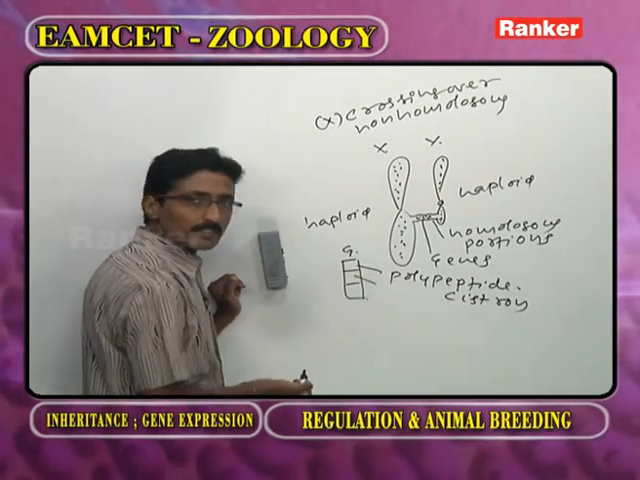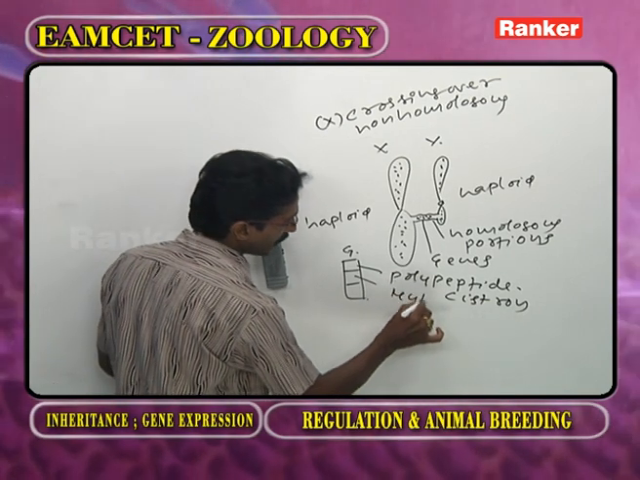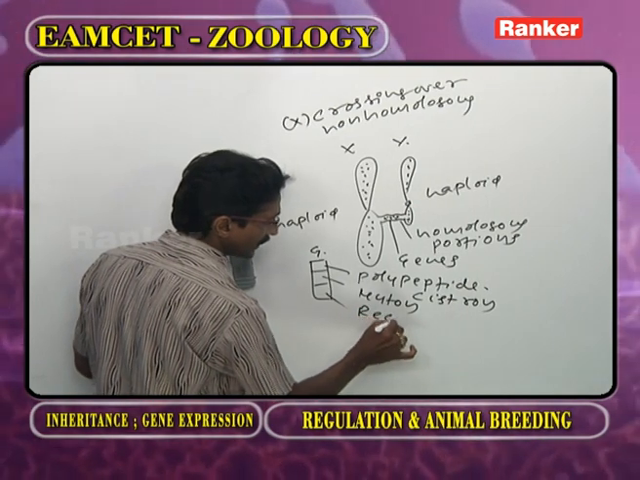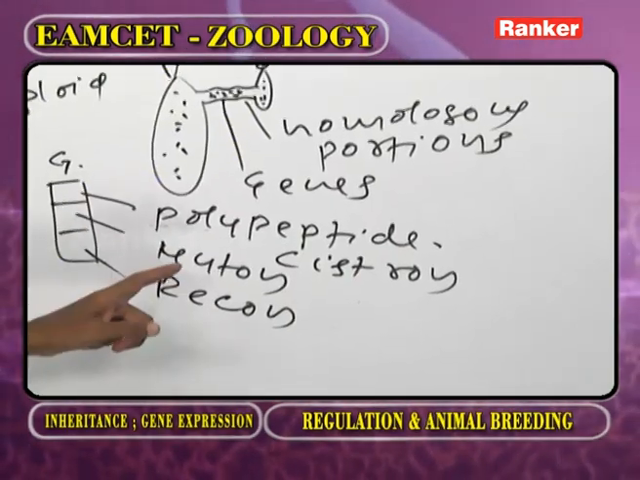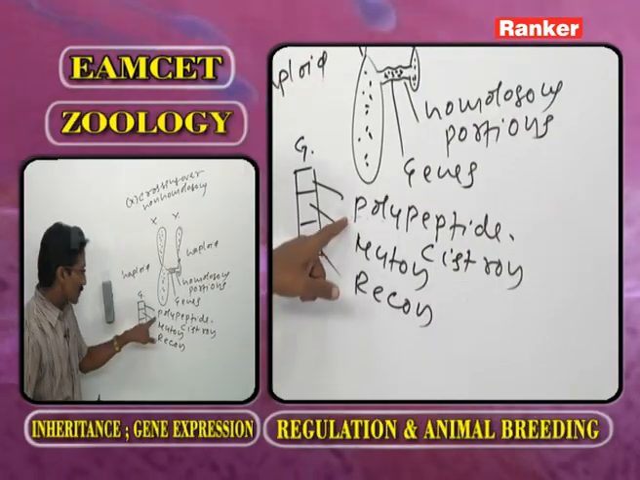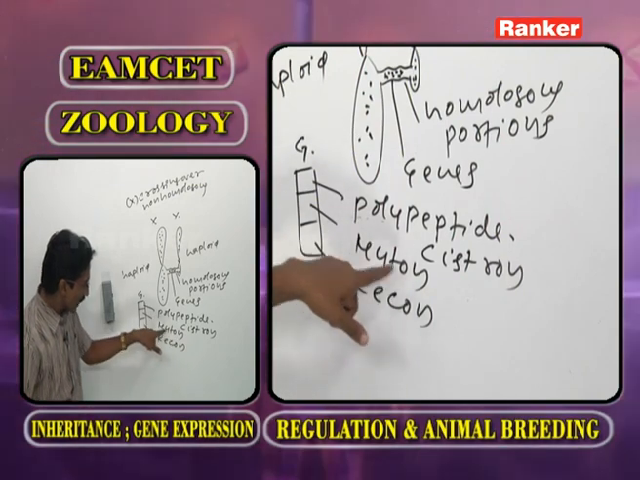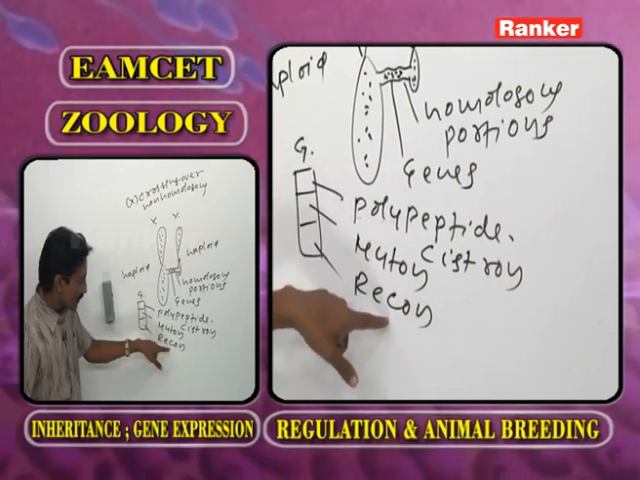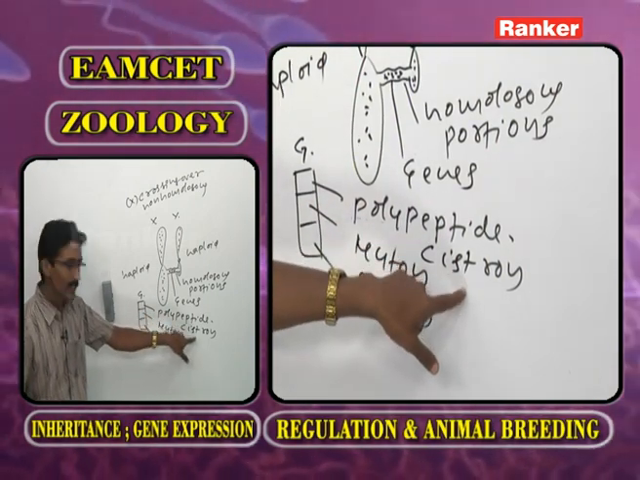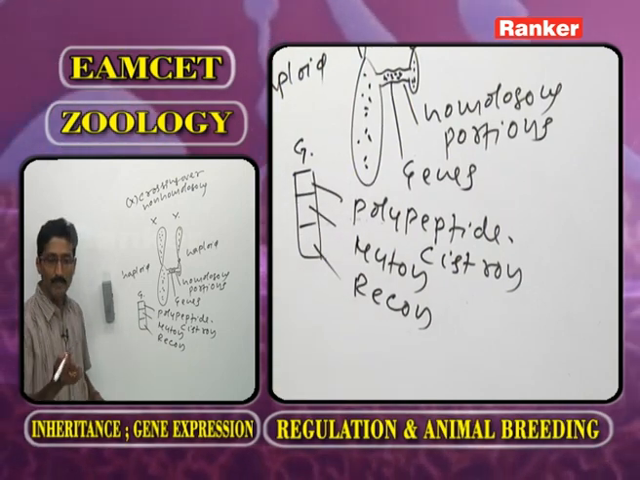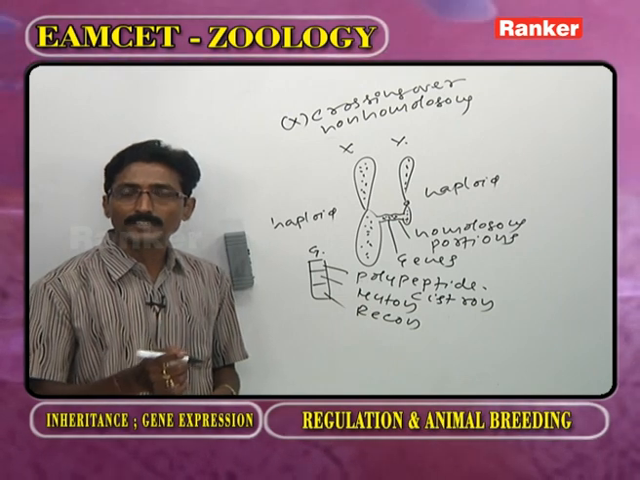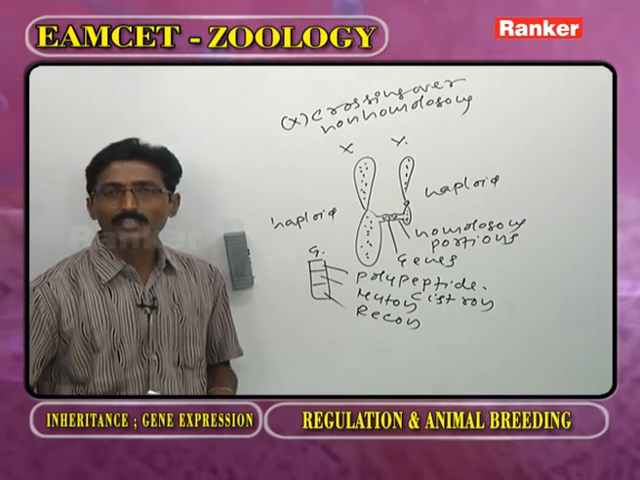The part of the gene that undergoes mutation is called muton. The part of the gene that undergoes recombination is called recon. Muton is the smallest, recon is also the smallest. The smallest unit that undergoes mutation is the muton. The smallest unit that undergoes recombination is the recon. The one that produces a polypeptide chain is called the cistron. This concept was explained by Benzer. What about Morgan? Sex-linked inheritance, or sex linkage, was explained by Morgan.